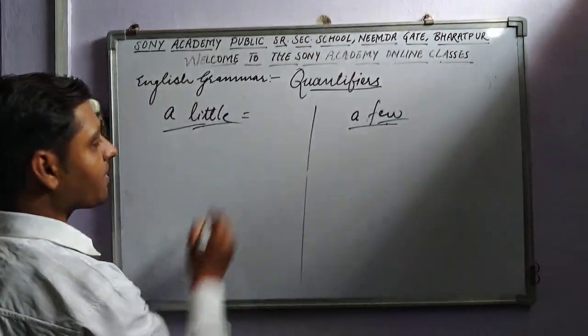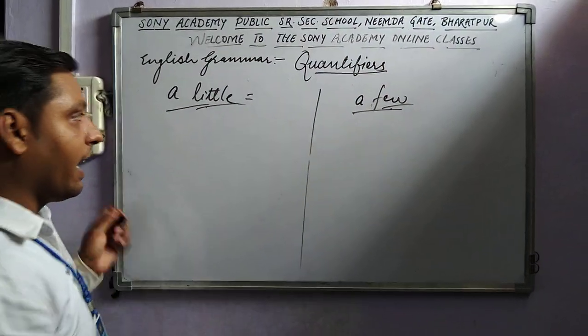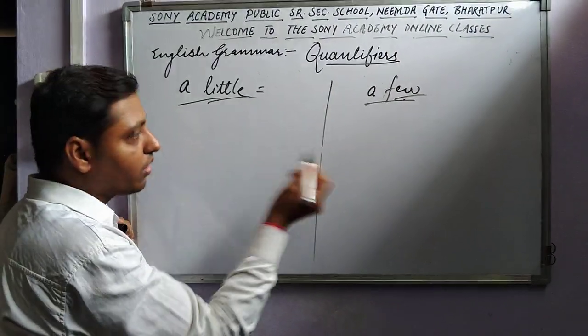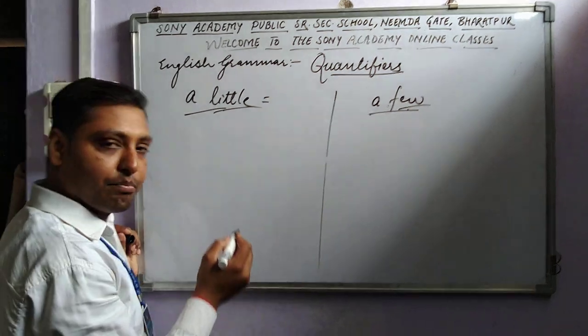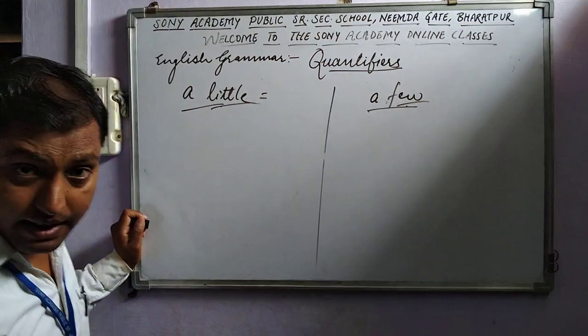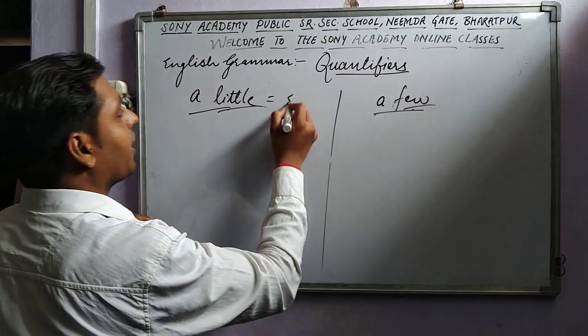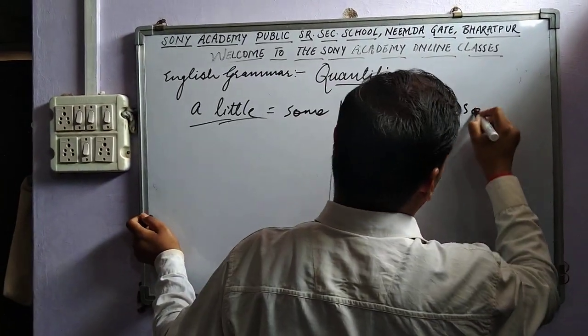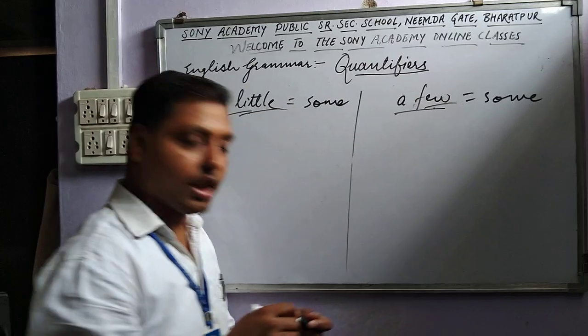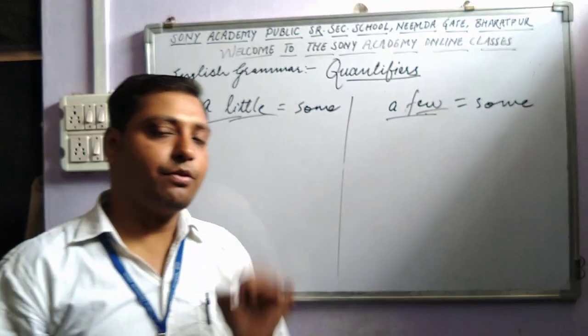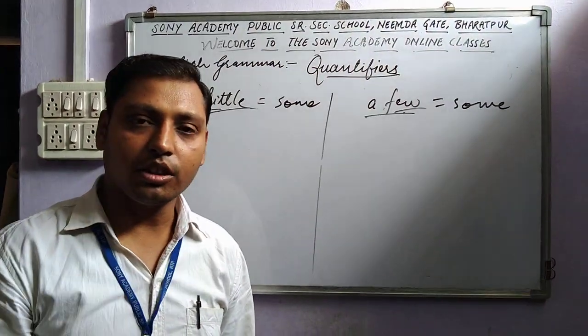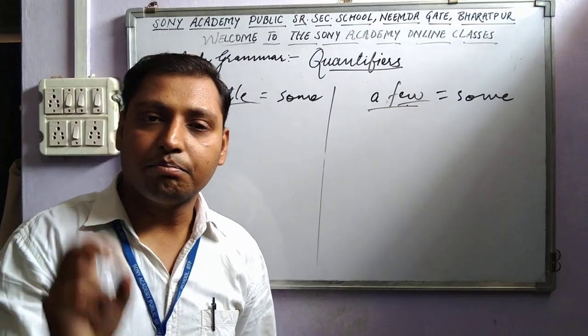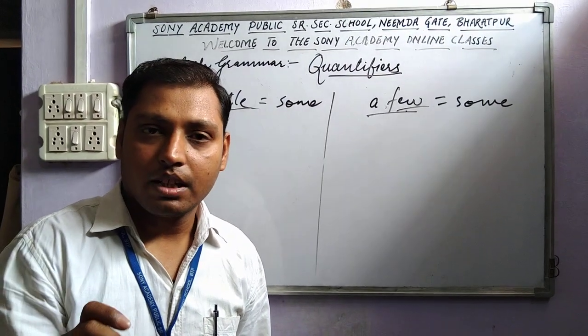it actually becomes positive, and both of them are used in positive sentences as well. Here it becomes some, here it too becomes some. If we say a little and if we say a few, it means we're talking about some part, some things.